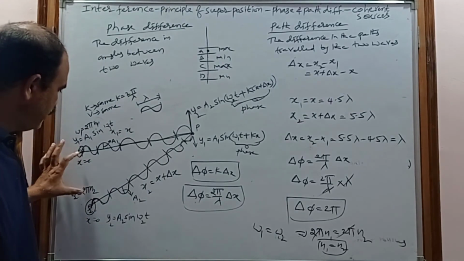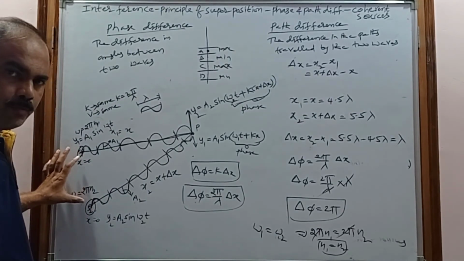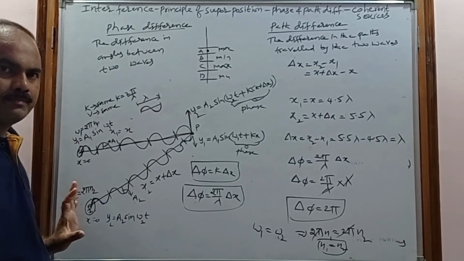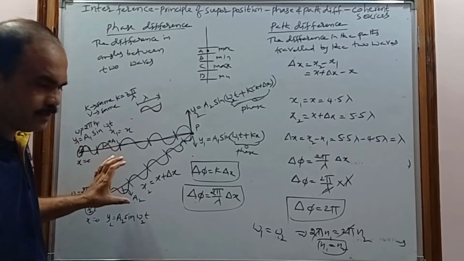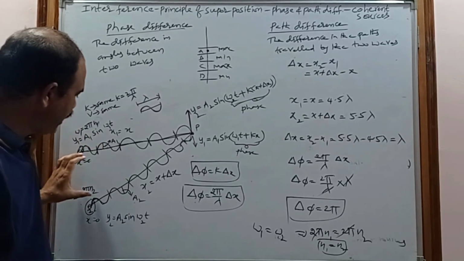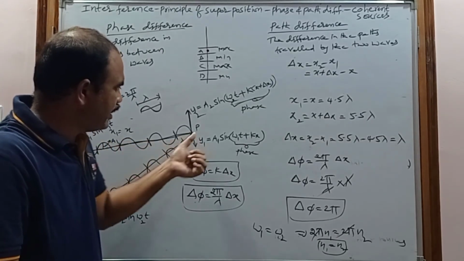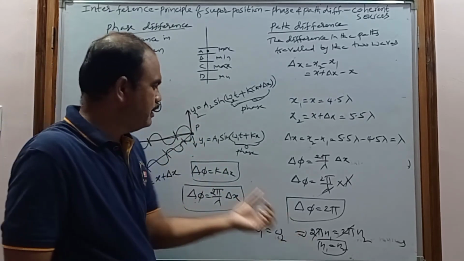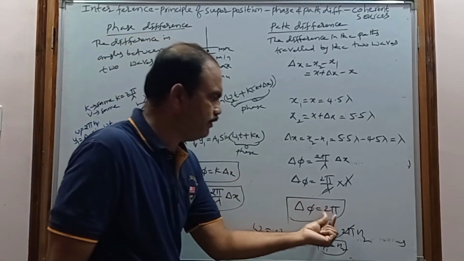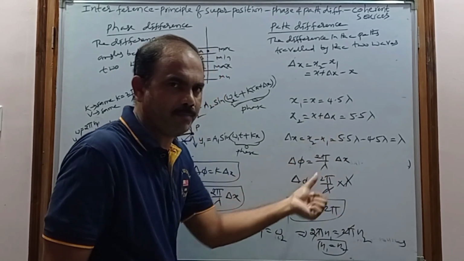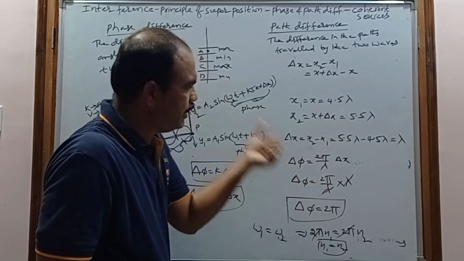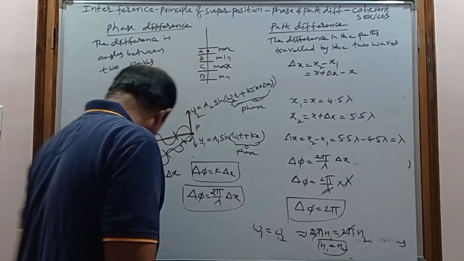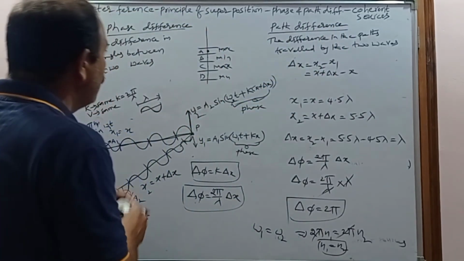But when we say that these two sources of light are coherent sources, they have the same frequencies and emit light waves, and if those light waves travel through the medium and on reaching this particle P at any time they maintain the same phase difference, what is the phase difference here? 2 pi, in this case for example. Then that source of light is said to be coherent. And what is the definition of coherent sources?